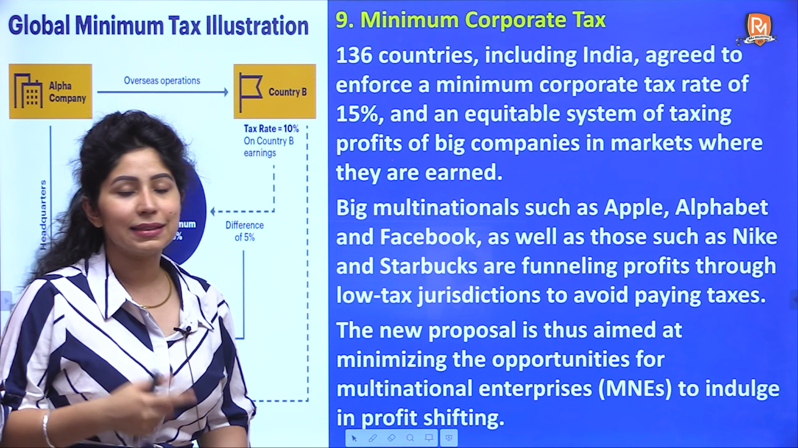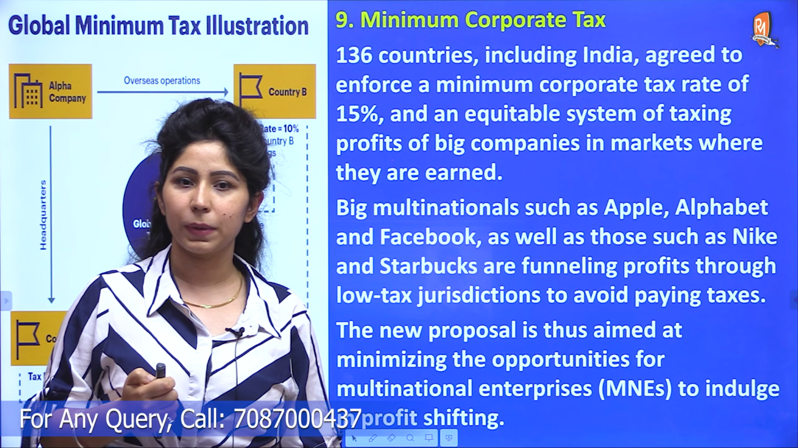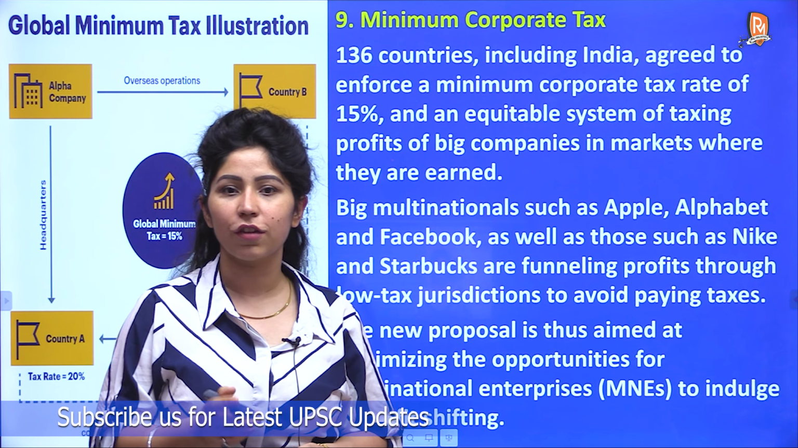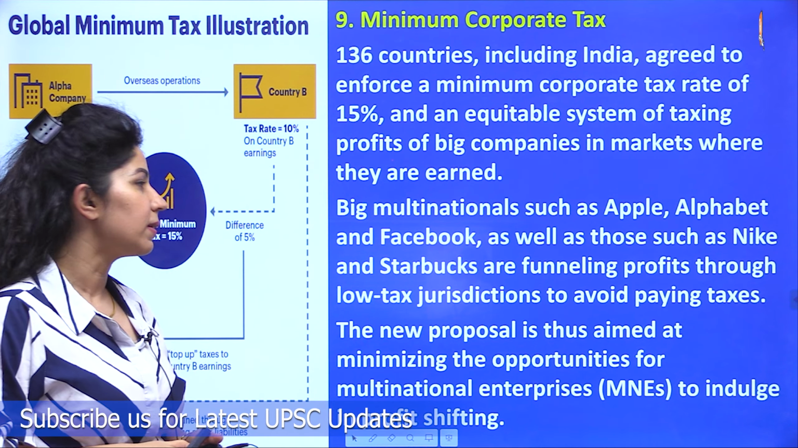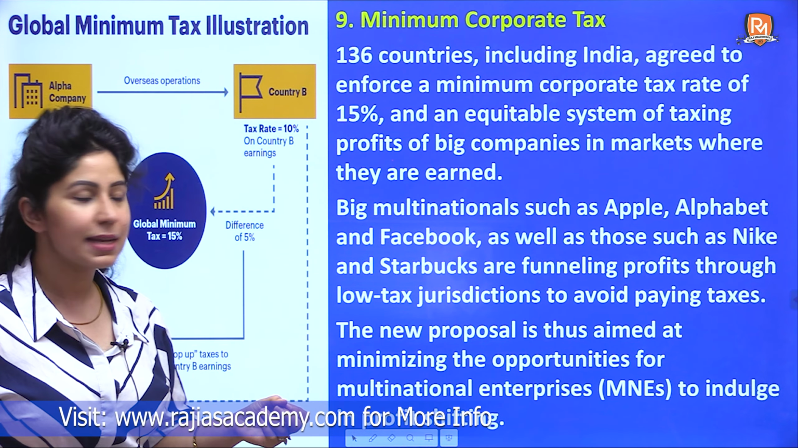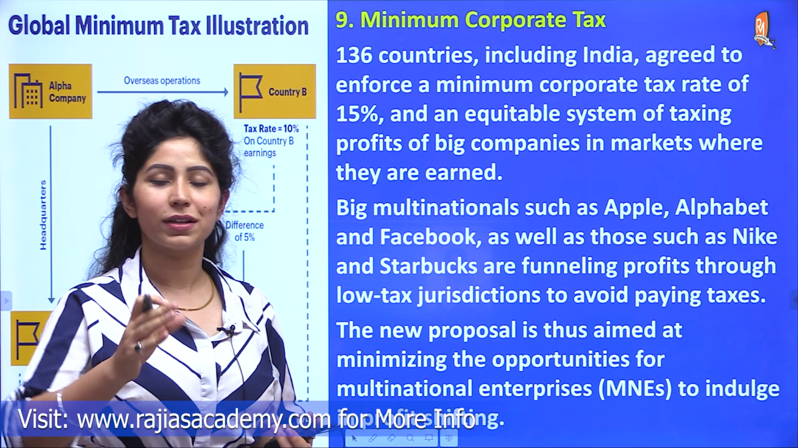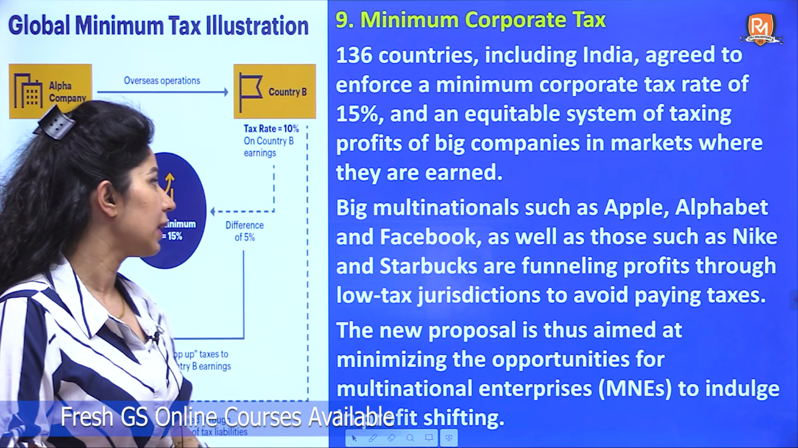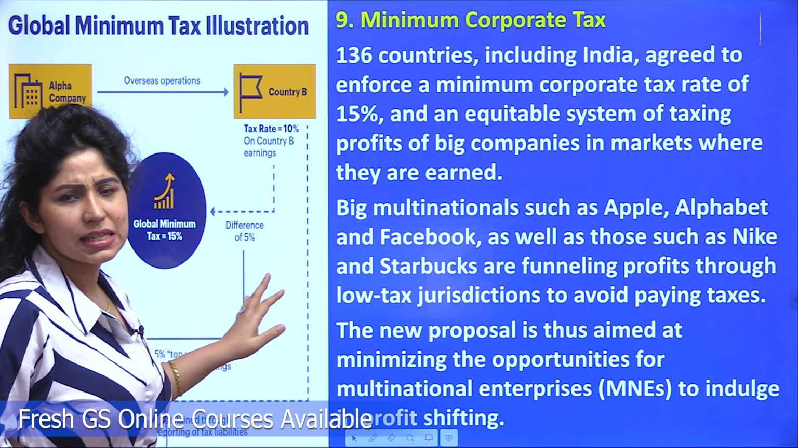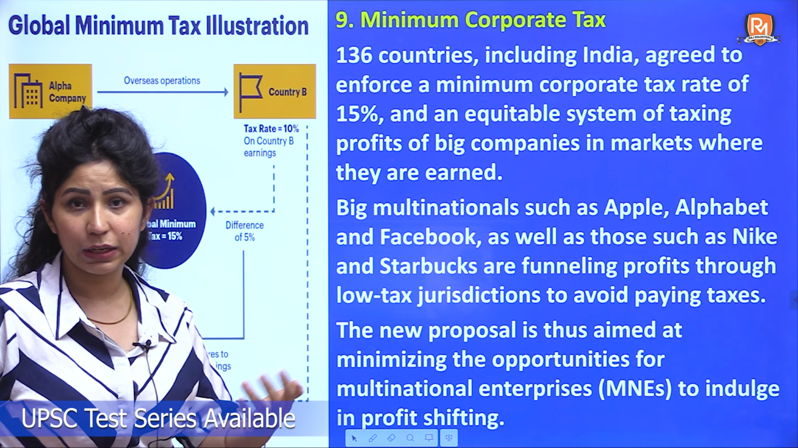So 136 countries including India agreed to enforce a minimum corporate tax rate of 15% and an equitable system of taxing profits of big companies in markets where they are earned. So this practice, which I told you, is mostly done by big companies because they have that power and resources to settle headquarters and branches in all parts of the world. So Apple, Alphabet, Facebook, they are all opposing it, and this is the entire concept of minimum corporate tax. So India has agreed to it.